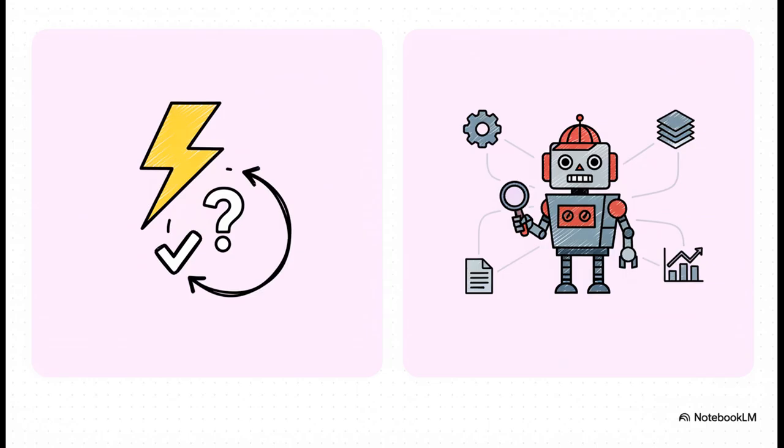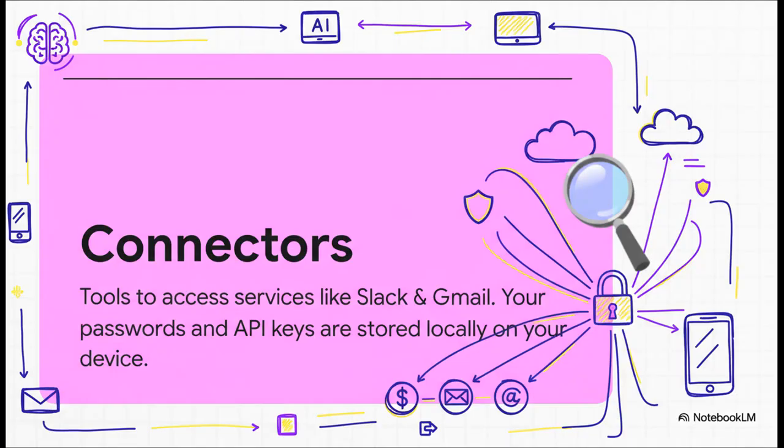On the case, though, that's full agent mode. This is where the AI can access everything it needs to tackle complex, multi-step missions for you. So what gives that on-the-case mode its superpowers? It's these things called connectors. Just think of them as secure bridges that let your AI assistant see the same apps and services that you use every day. And the best part? It's totally secure. All your sensitive info stays right there on your device, not floating around in the cloud.